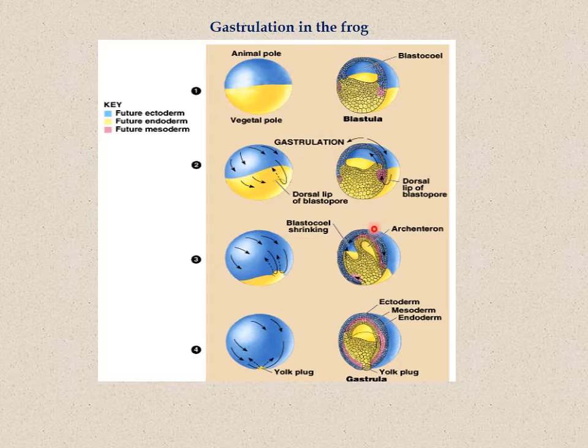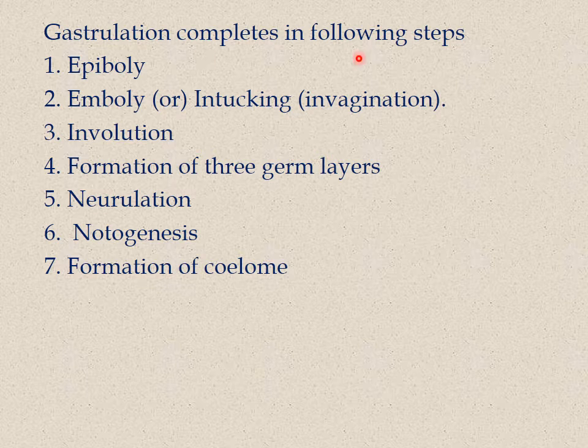Blastocoel will be formed. Later on the dorsal side, it will form the dorsal lip, and the cavity of the gastrula stage we can call the archenteron. As a result, a three-layered embryo will be formed, that is ectoderm, mesoderm and endoderm. So gastrulation completes in the following steps: epiboly, emboly, involution, formation of the three germ layers, neurulation, notogenesis and formation of coelom.